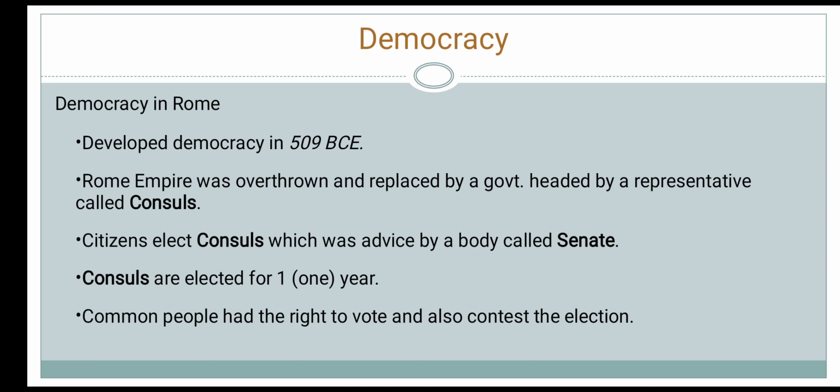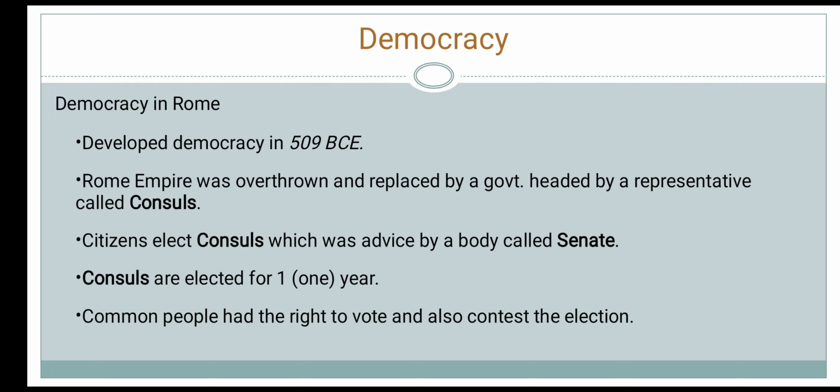Democracy in Rome. Democracy developed in Rome as well. In 509 BCE, the ruler or the emperor of Rome was overthrown and replaced by a government headed by representatives known as councils. These councils were elected by the citizens and advised by a body called the Senate.